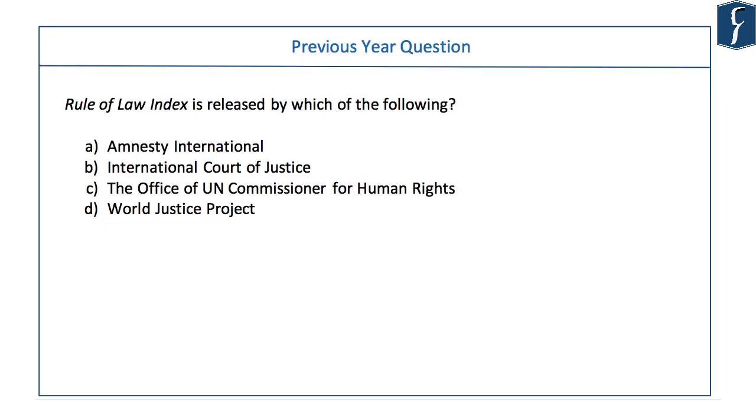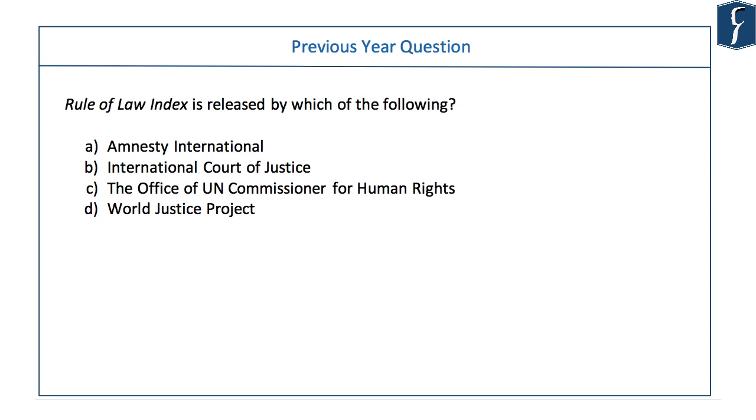For the first time, a new index, Good Governance Index, has been released in India. And since 2015, they have always asked a question on index and reports every year in the prelims. And since it's a new index, obviously it will become important. Indices related to governance has been asked previously in the prelims exam. For example, Ease of Doing Business Index is also an index related to governance.